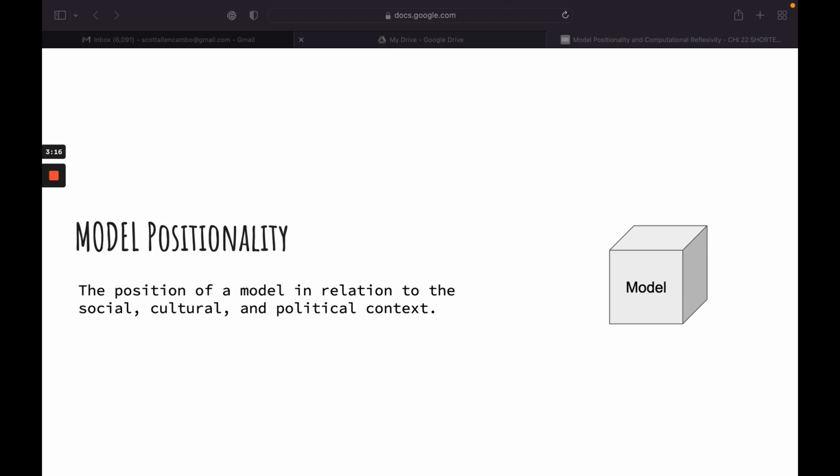Given the extent to which social, cultural, and political context can influence the decisions that a model makes, we felt the need to consider this as model positionality. Of course, we can't simply ask a model to reflect on its position in the world, so we need to explore methods for allowing the data scientist to reflect on model positionality in context with other positionalities, such as those of the crowd annotators and the data scientist themselves.